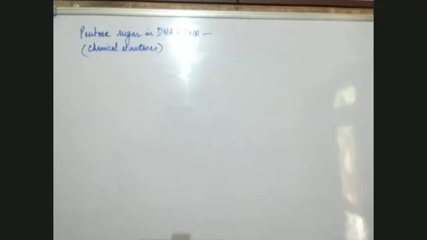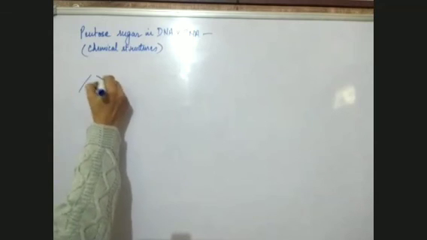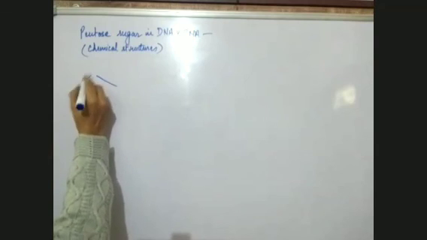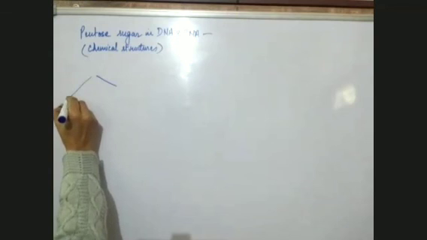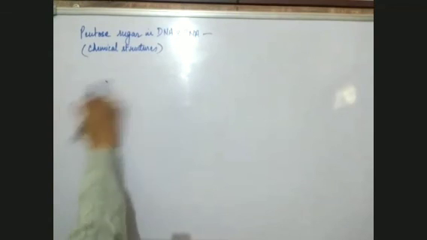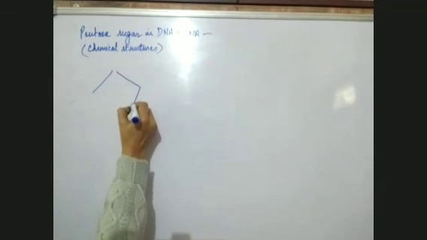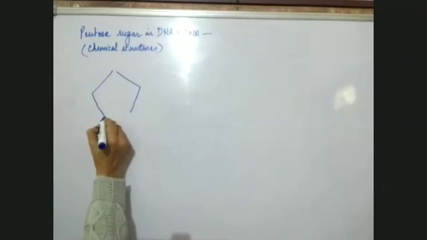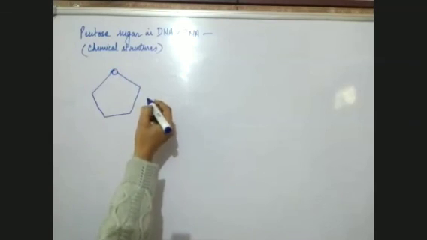The structure is like this. Now, pentose sugar obviously means 5-carbon sugar, so it will be like this. Oxygen. Here we have